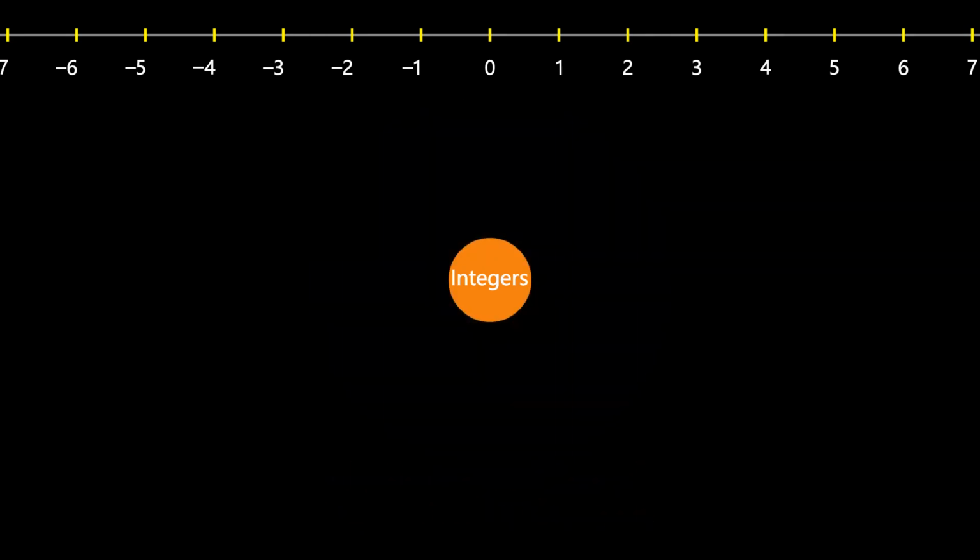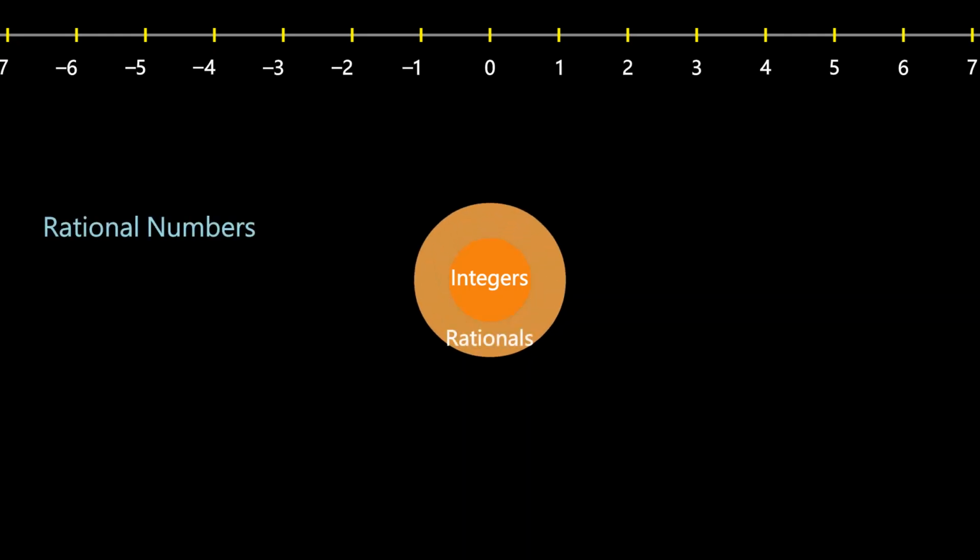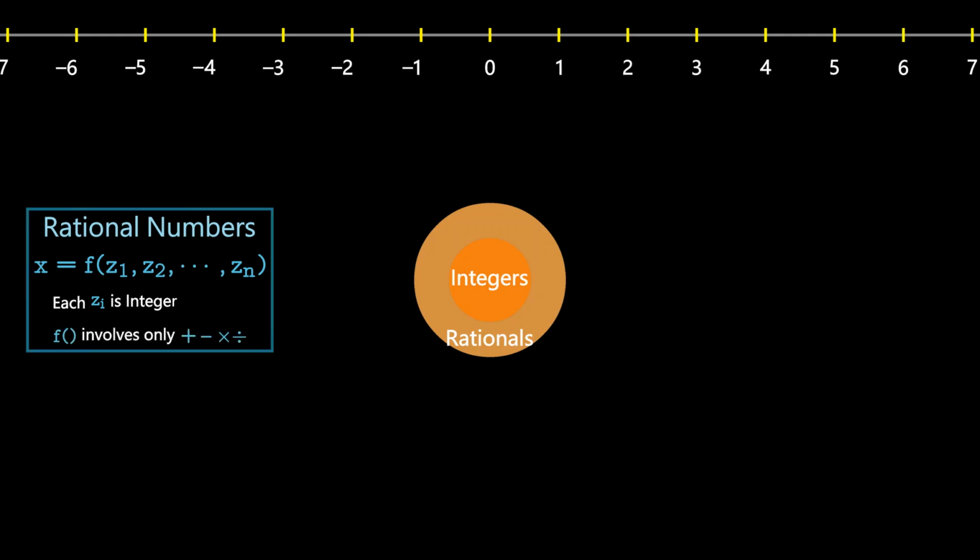After integers, the first numbers recognized were rational numbers, which are an extension of integers. Numbers that can be obtained from integers through a finite sequence of additions, subtractions, multiplications, and divisions are called rational numbers. -4 is a rational number, 1/3 is a rational number, 1.8 is a rational number, and 36 divided by 7 is a rational number. These numbers, represented as integers, fractions, and decimals, are all rational numbers.